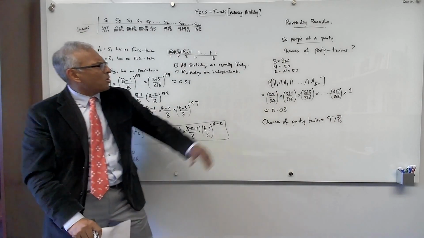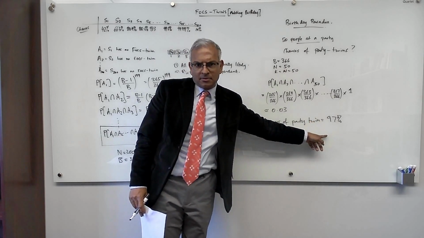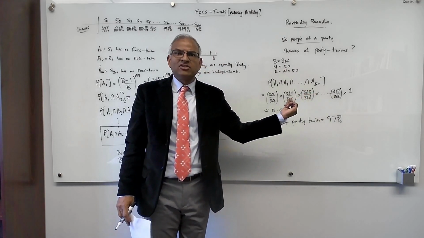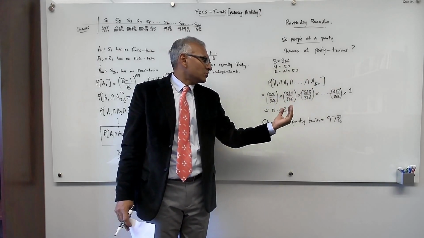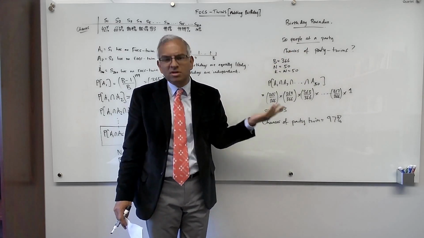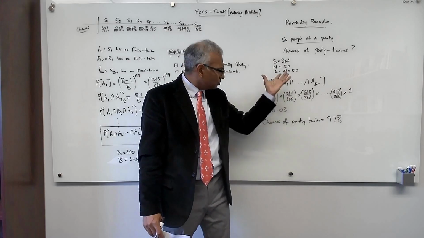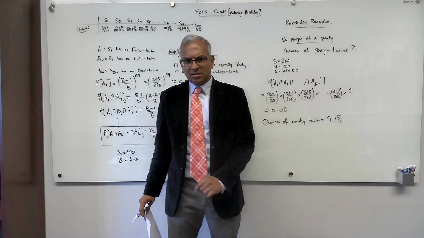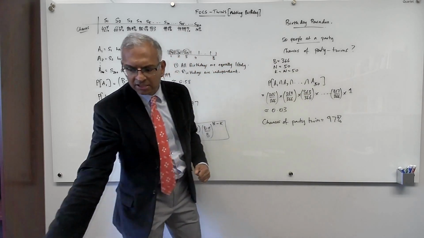In such a small party of 50, the chances are so high that 2 people will have the same birthday, even though there are 366 birthdays. And that is so surprising a coincidence that it has been called a paradox. But it's not really a paradox because, when you compute the probability using independence, you get that it is almost for sure that you will find a pair of party twins.